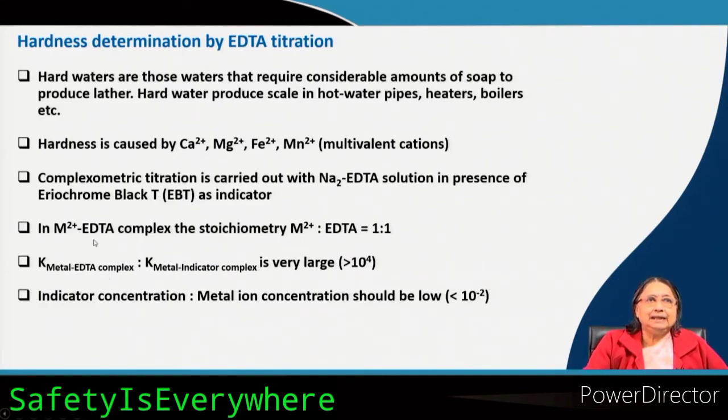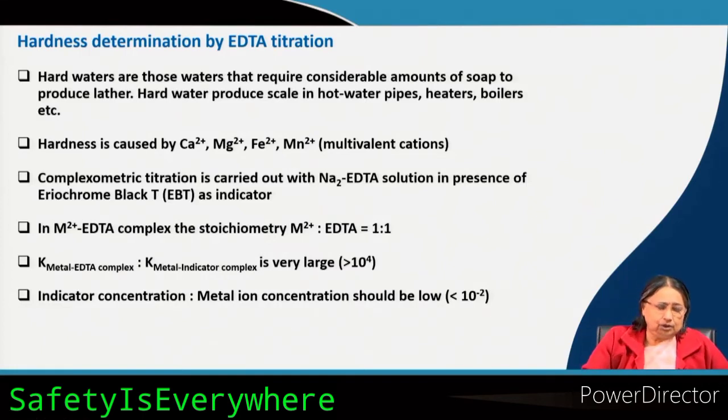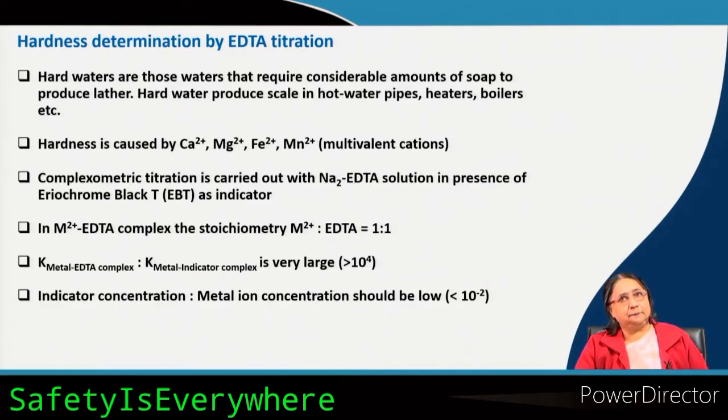So, EDTA will break this complex formed between the metal ion and the indicator, and then finally the indicator will be free, showing its original indicator color, and the metal will be captured by the EDTA. Okay. So, this is a very important part, and that has been used for hardness determination. Okay. So, complex formation is such an important thing in chemical equilibrium.